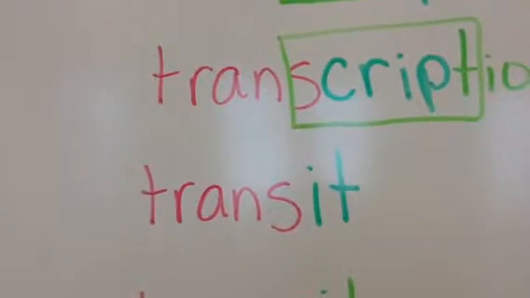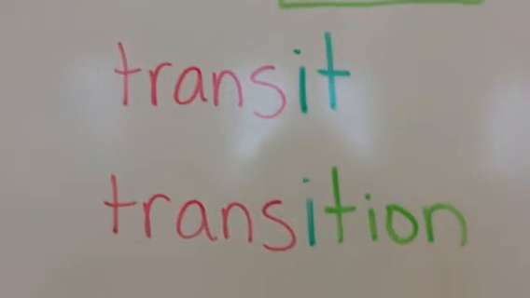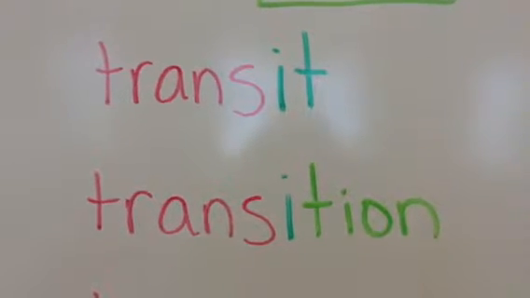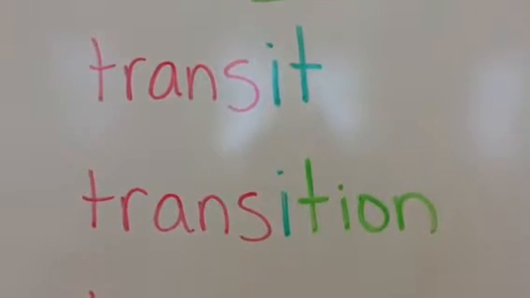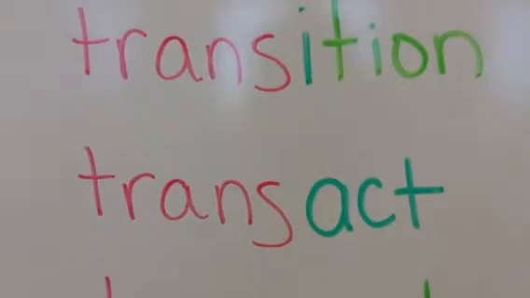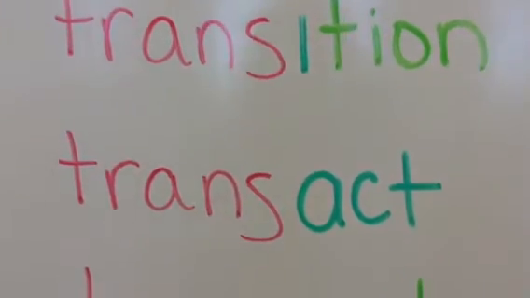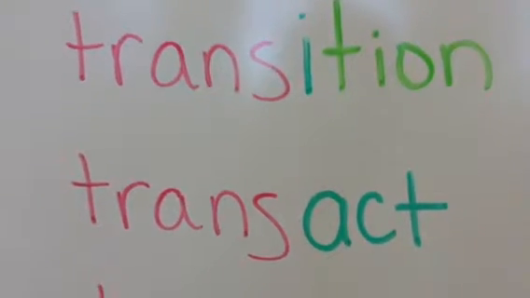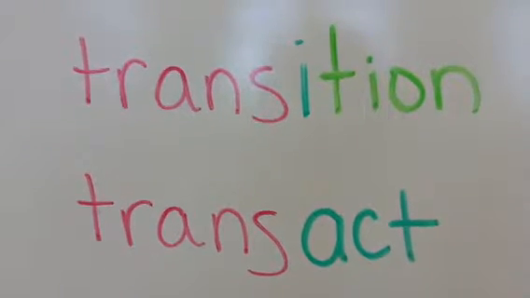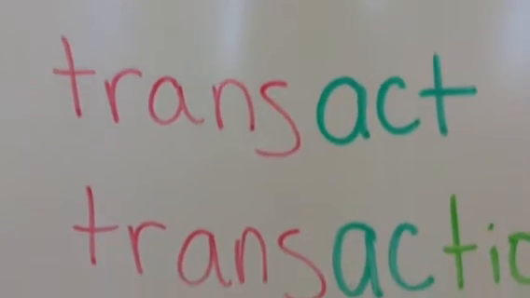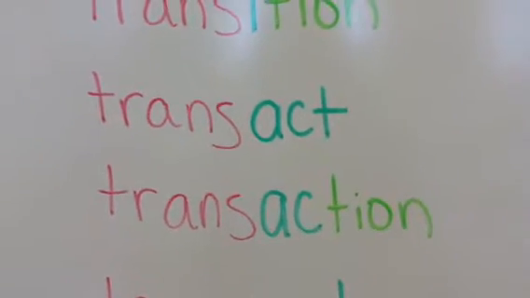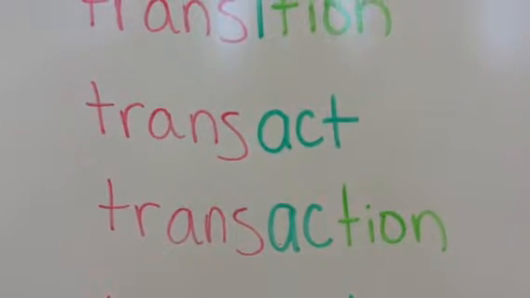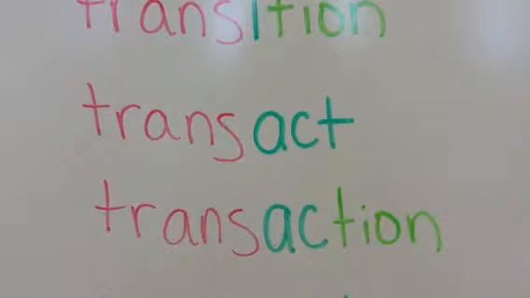Then we have transit, which is like a form of transportation. Transition, a change from one thing to another. The weather will transition from freezing weather to warm and rainy weather. Transact, we haven't got to act yet, we'll look at it later this year, but it is to do, because you think if someone acts, they do something. So when you transact, you do something. And then we have transaction, something that is done. Often it means having to do with money or business, a transaction between the buyer and the seller.